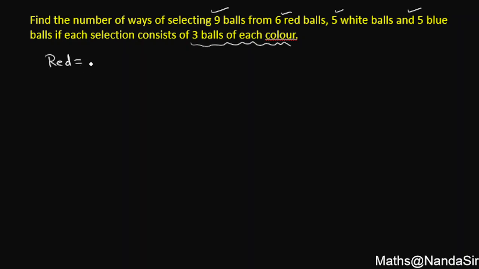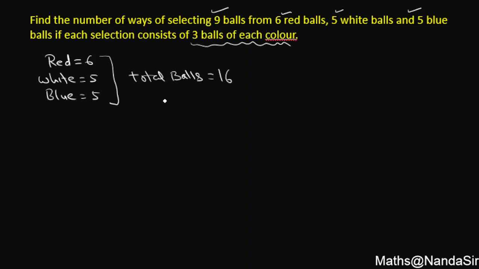Red balls are 6 in number, white balls are 5 in number, blue balls are 5 in number again, and then let me write the total number of balls. So total number of balls are 16.